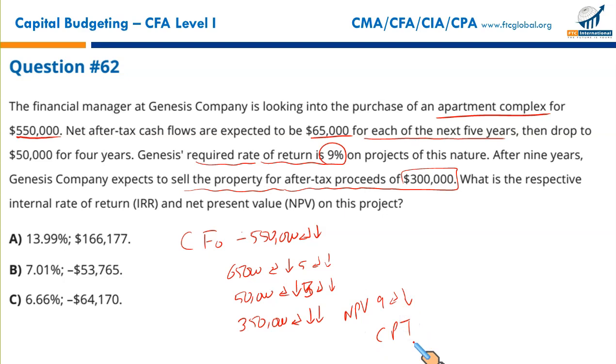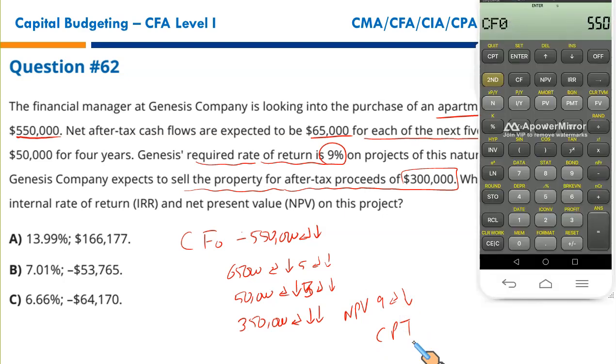Let's do it. 550 initial cash flow, negative, enter, down arrow key. $65,000, enter, down arrow key, frequency is 5, enter, down arrow key. Then $50,000, enter, down arrow key, frequency is 3, you press 3, enter, down arrow key. Then the terminal cash flow $350,000, positive, enter and down arrow key twice.